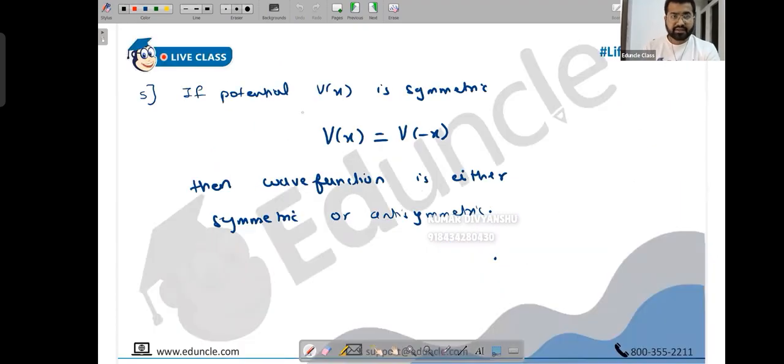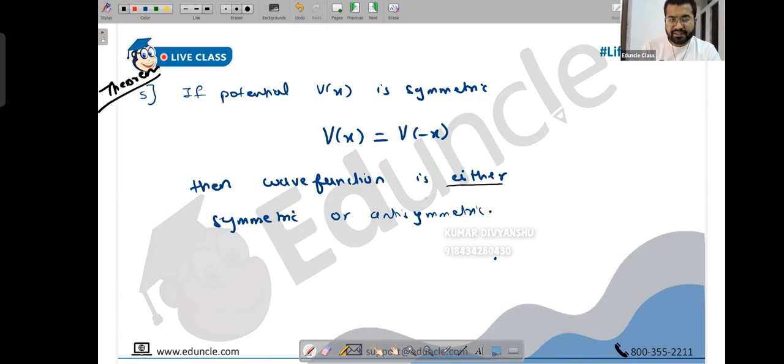Okay. So now you can write theorem 5. If potential V of x is symmetric, then the wave function is either symmetric or antisymmetric. Basically, it has to be either of them. You can never say that it is neither symmetric nor antisymmetric. It cannot be a normal function. It has to be a linearly dependent function kind of stuff. You can say psi of x and psi of minus x must have a relationship.